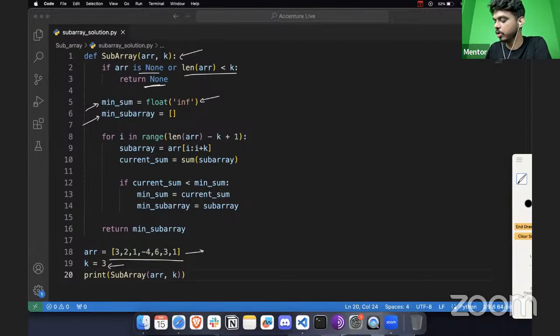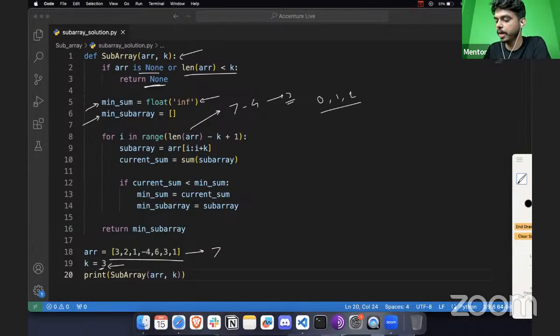So we first have to calculate the length of this array. For example, this is the 7 that we have. Here the length of the array is 7 minus k plus 1, since this is Python, like I said in one of the pseudocode questions as well. Whenever you put that in a range function, we are going to add the range k plus 1. What is the value of k? It is 3. So 4. So 7 minus 4 is going to be 3. So this range function is going to iterate for 0, 1, 2 times.